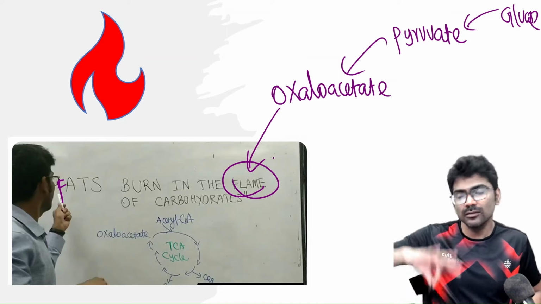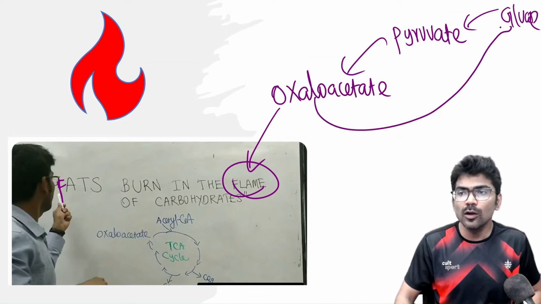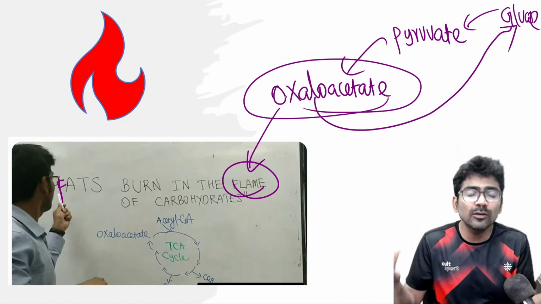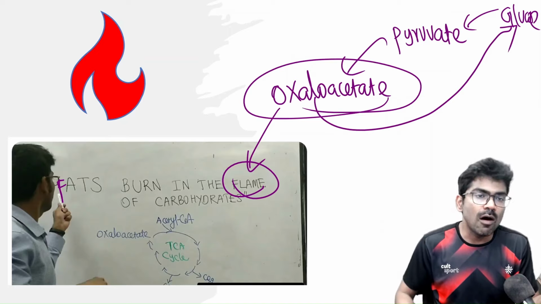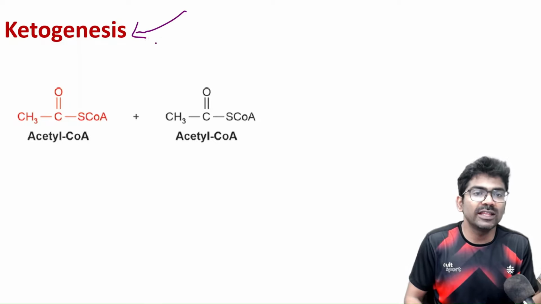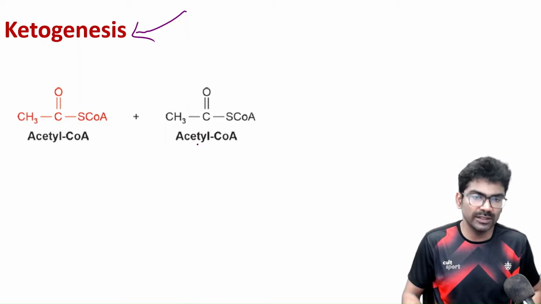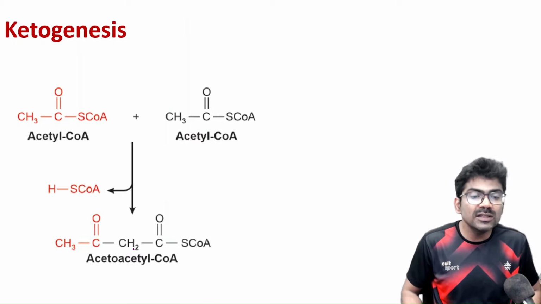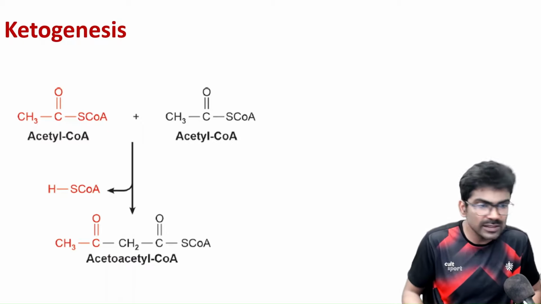During starvation, the reverse is going to happen. Oxaloacetate will enter the gluconeogenic pathway. So oxaloacetate is not available. So acetyl CoA cannot go to the TCA cycle. So all the available acetyl CoA comes to this pathway, that is your ketogenesis pathway. So two molecules of acetyl CoA condense to form acetoacetyl CoA. So what is the source of acetyl CoA? Beta oxidation of fatty acids. The product is acetyl CoA, right?